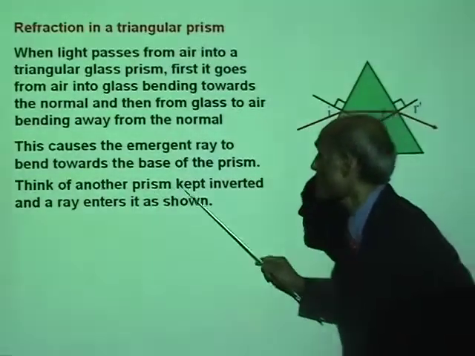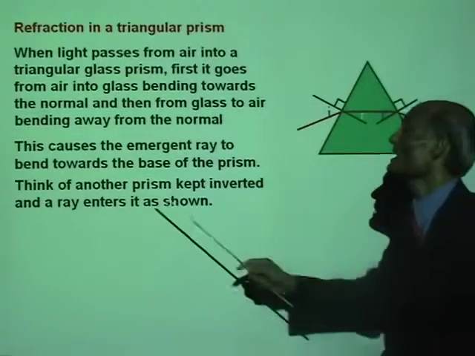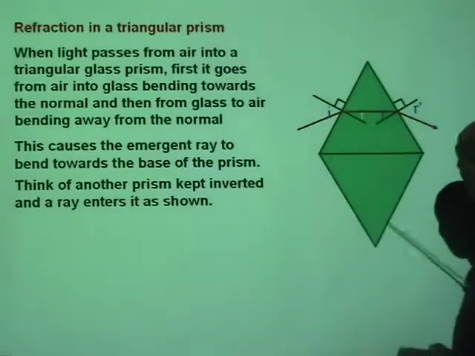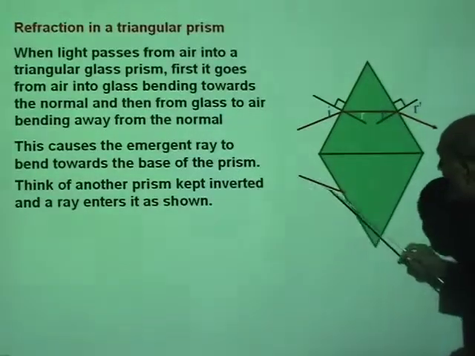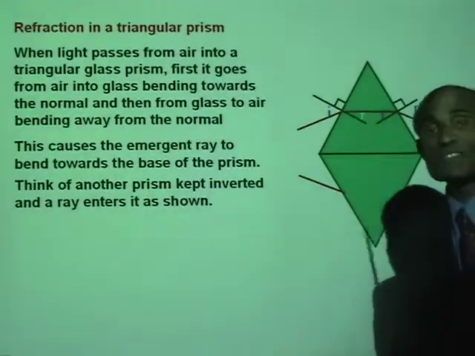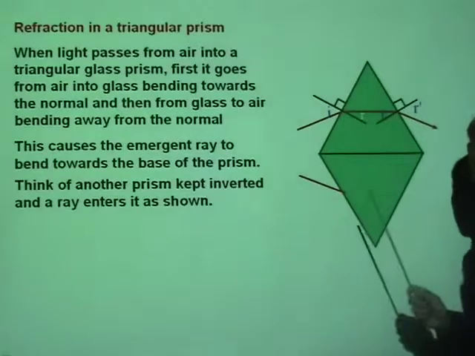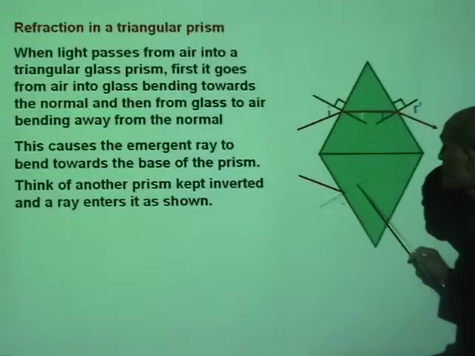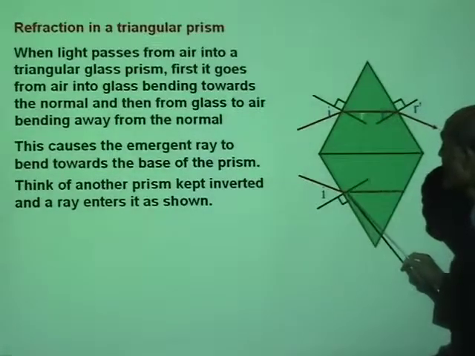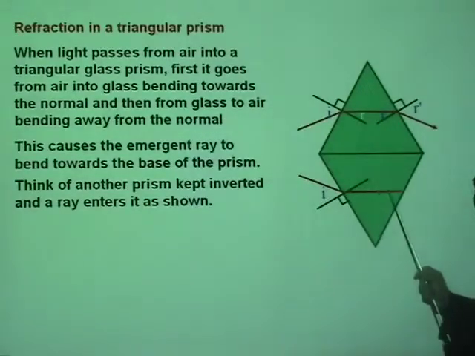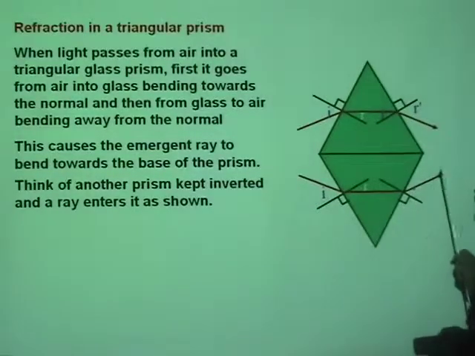Alright, think of another prism kept inverted and the ray enters it as shown. Well, I got another prism, and if I have a ray entering that prism like this, can you trace out the path of that ray? How will that look? You can see this ray will bend towards the normal, and it will go like this. It will bend towards the normal, and when it comes out of the glass, it will bend away from the normal. Is that right? There you are.